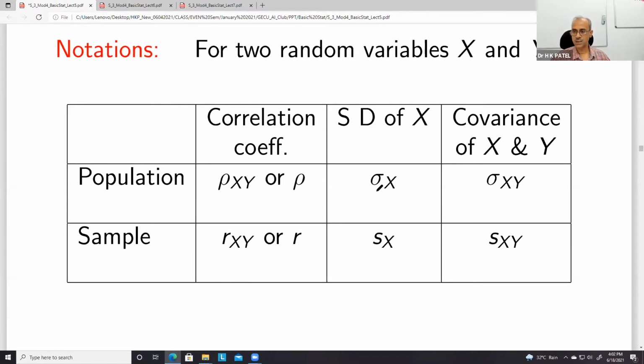Rho for the correlation coefficient of the population, standard deviation sigma x, and covariance of x and y is denoted by sigma xy. Similarly, for a sample, we use r for the correlation coefficient, s for standard deviation, and again s for covariance. This could be in pair x, y, and this is simply x or y.